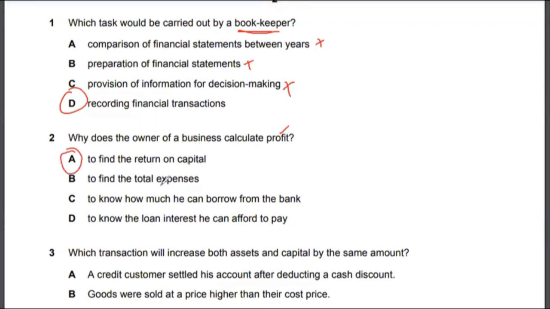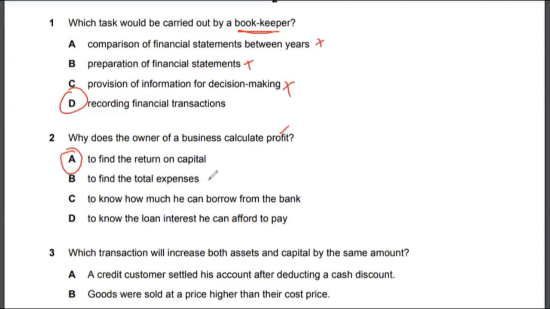capital. If I look at all these other options, to find the total expenses, that's just information, and yes, you need expenses to calculate business profit, but this is not why you would calculate profit. You just need to know the expenses, but the primary reason would be to see what is the return on capital.